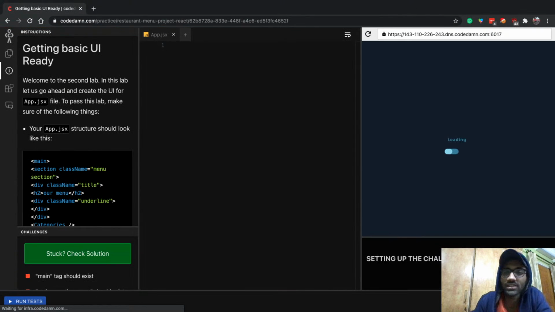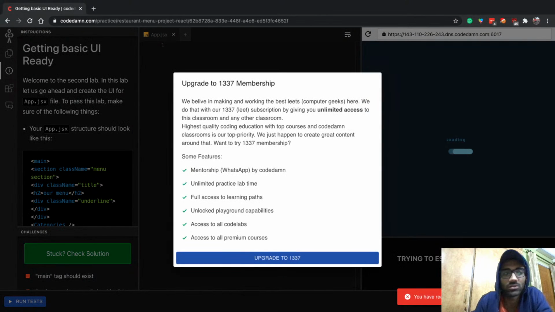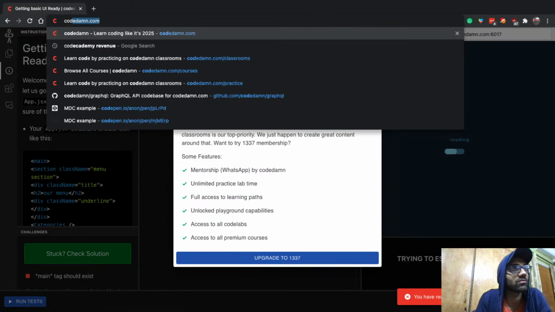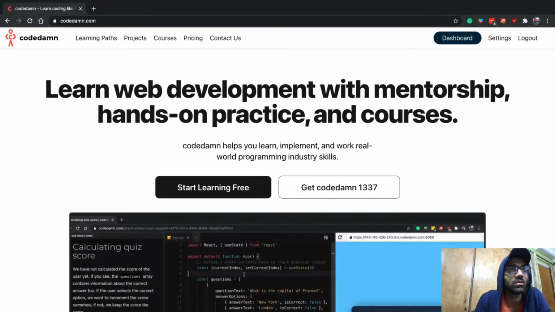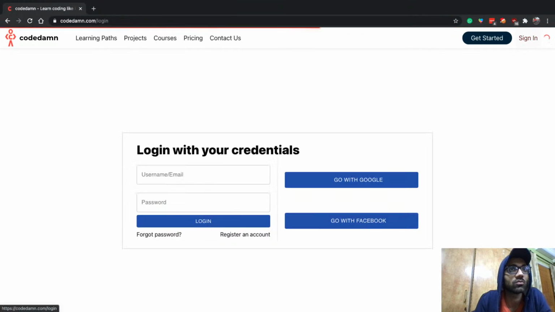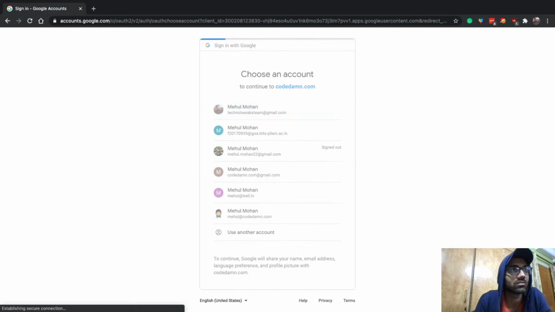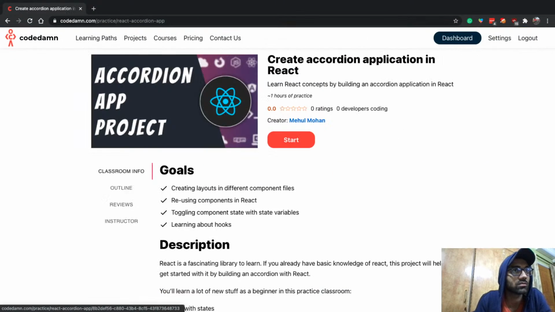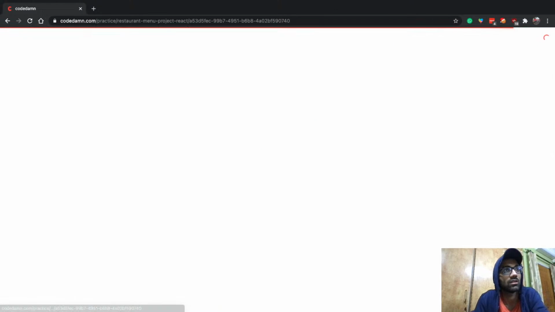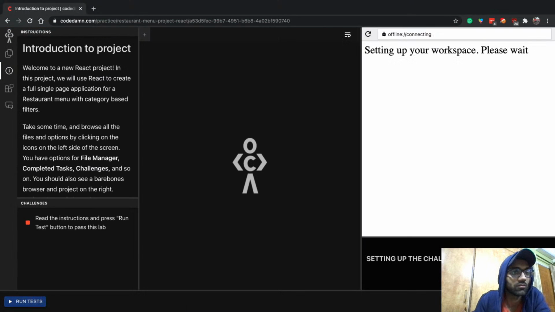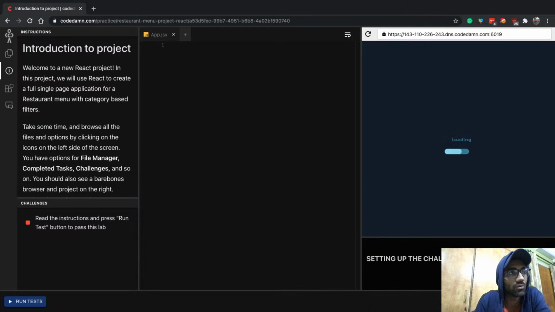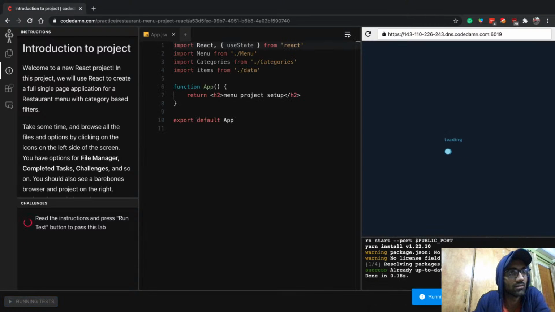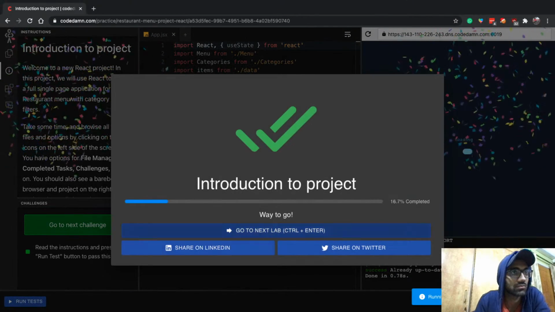So let's go to the next lab and let's see the first steps which we have to build. And looks like I'm on the wrong account. Maybe I want to log in with my lead account instead of the regular one. All right, go back to projects. Nope, restaurant menu, and let's start this one. The first lab, just like I discussed, you only have to click on run test, and the actual meat of the stuff starts from the next lab.